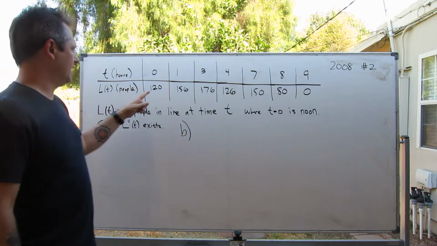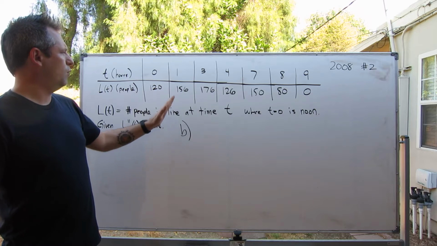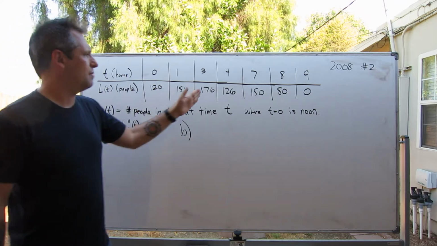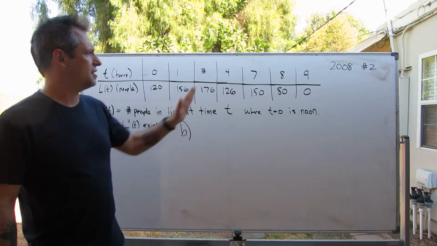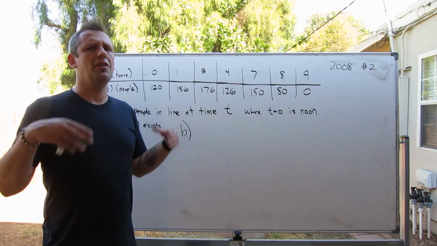So for example, I can see that at time 0 there were 120 people waiting in line. At time 1 there were 156 people. At time 3 there were 176. At time 4 there was 126. I would like to estimate the average.